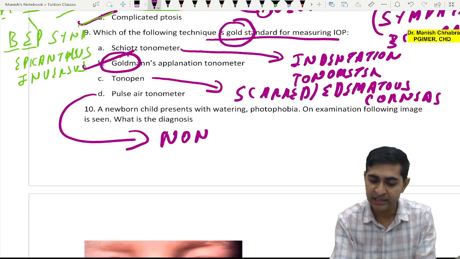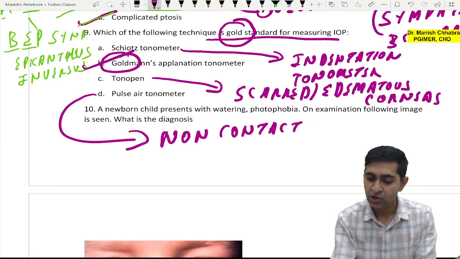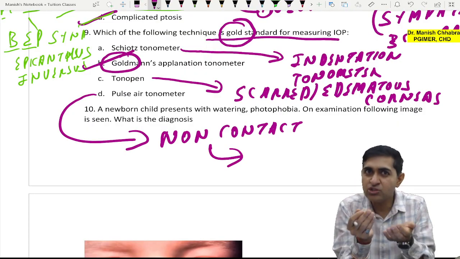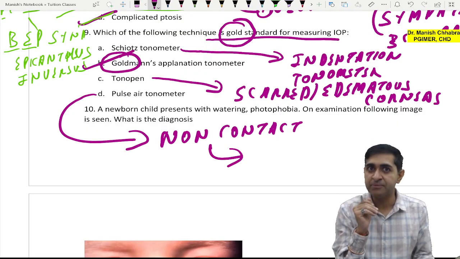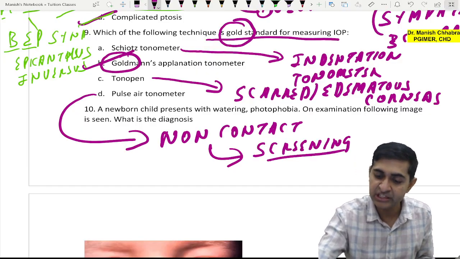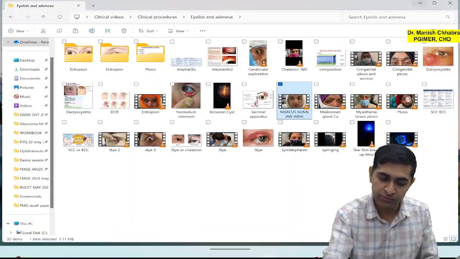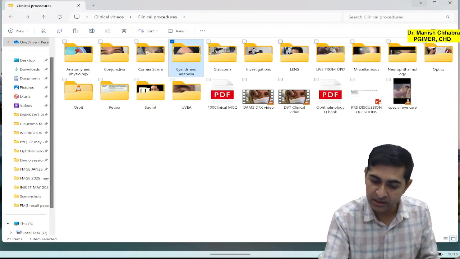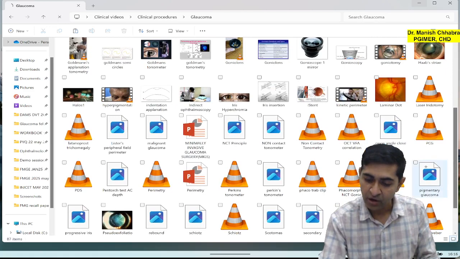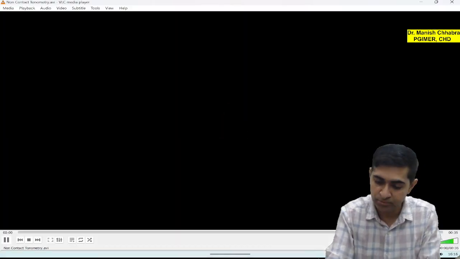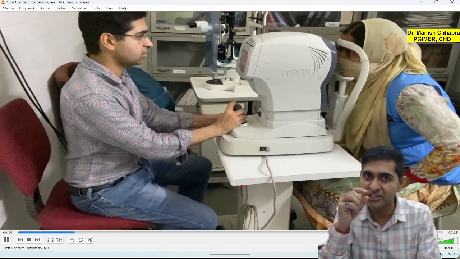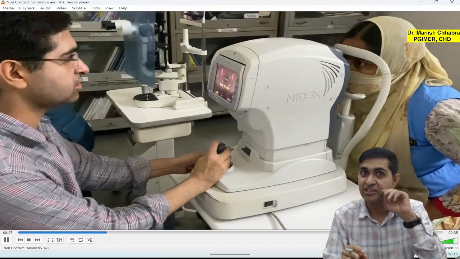So there is one tonometry which is non-contact tonometer. Non-contact, because there is no contact, it just throws a pulse of air, and based on which it measures the IOP. And this non-contact is used for screening techniques. Because there is no contact now, I am just going to show you a screening tonometer which is non-contact tonometer, so that you have an idea of how it is done. So this is your non-contact tonometer. Okay, check this out. You will appreciate that the moment I press the joystick, there will be a sudden appearance of the intraocular pressure. That is so quick.